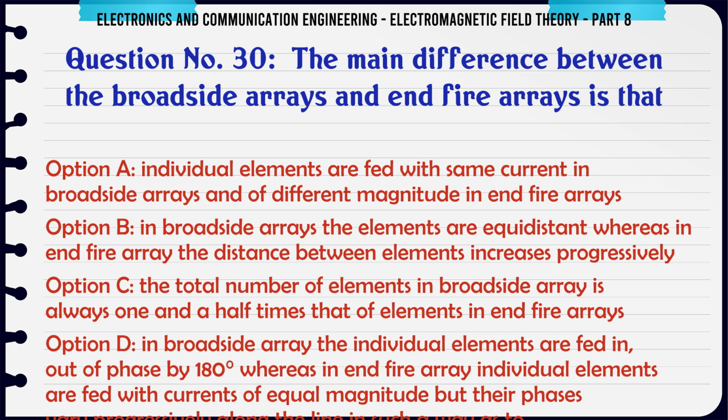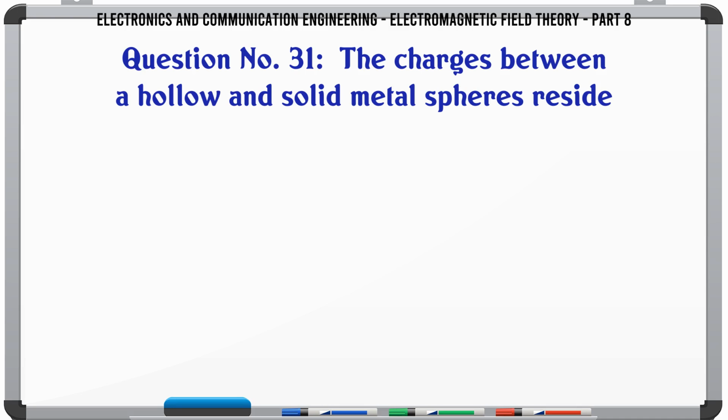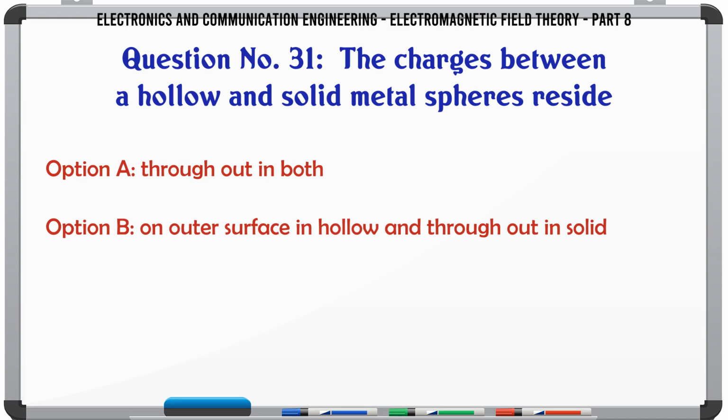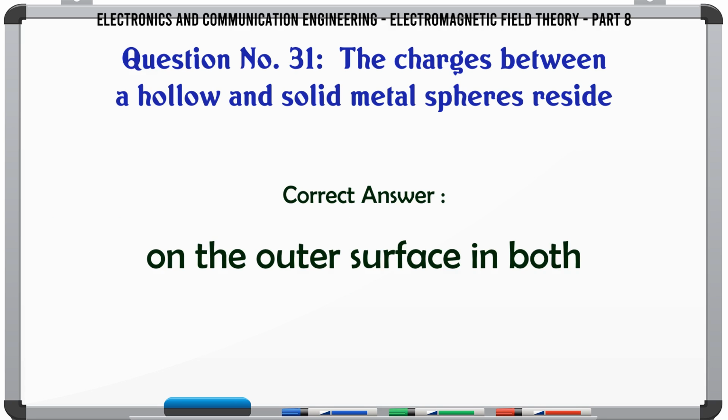arrangement substantially unidirectional. The correct answer is: in broadside array the individual elements are fed in phase, whereas in end-fire array individual elements are fed with currents of equal magnitude but their phases vary. The charges between a hollow and solid metal spheres reside A. Throughout in both, B. On outer surface in hollow and throughout in solid, C. On the outer surface in both, D. None of the above. The correct answer is on the outer surface in both.